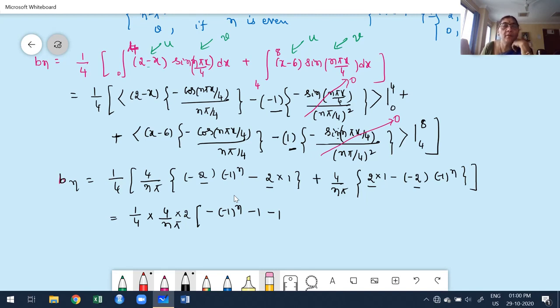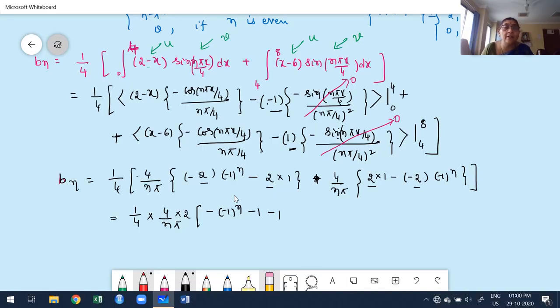Now I'm repeating once again. While applying the upper and lower limit, minus into minus plus. Sorry, this is not plus actually, one minute. This is minus, minus you have. Now I have to keep the minus sign outside while applying the limit.